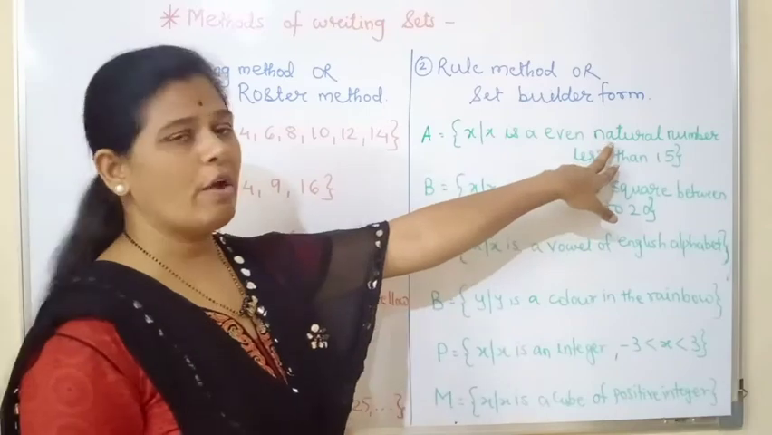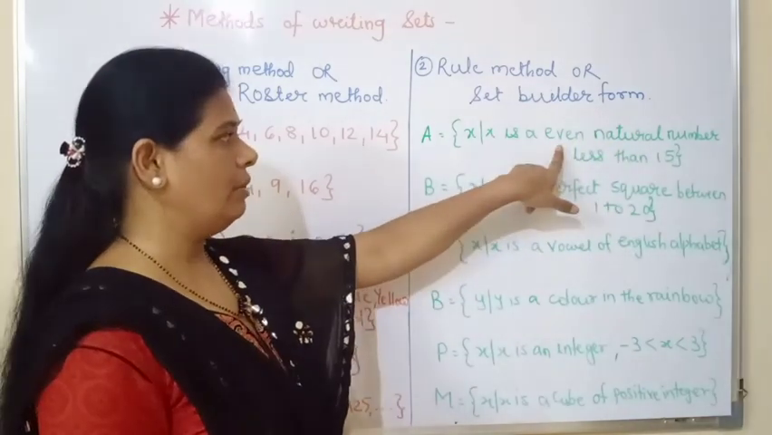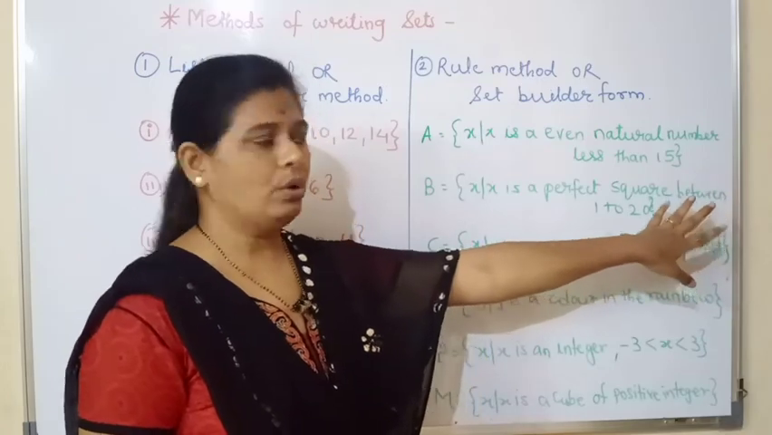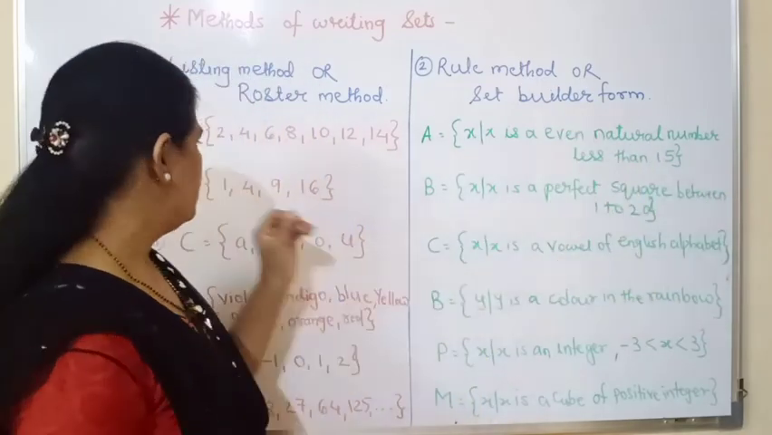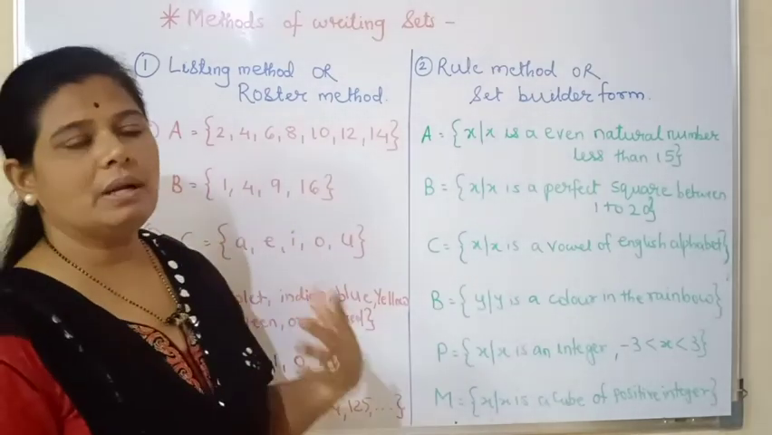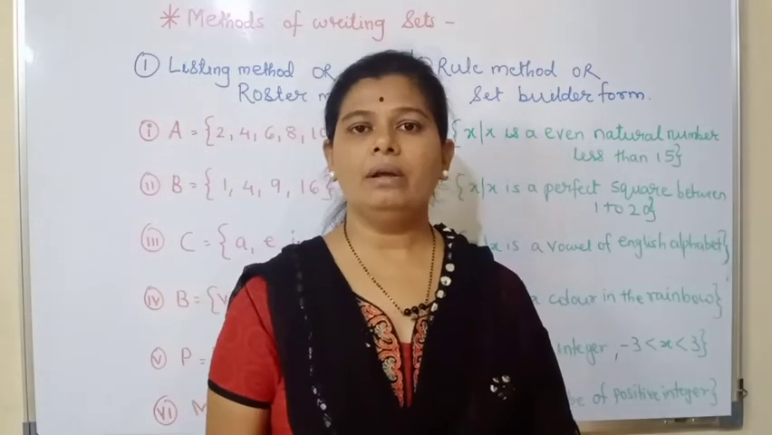So both things we have mentioned here: they are even numbers and those numbers are less than 15. Second property, as the second set you are able to see, the numbers are 1, 4, 9 and 16.